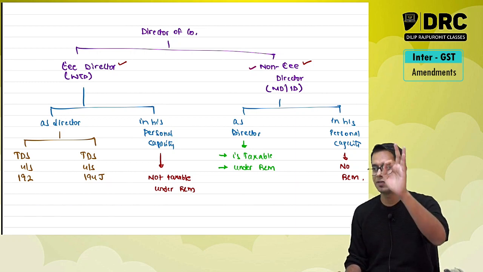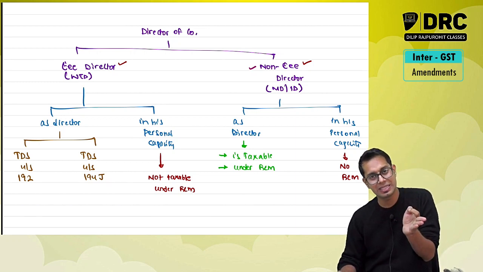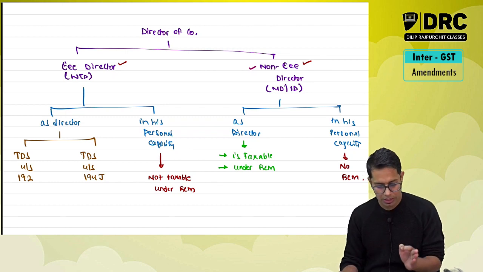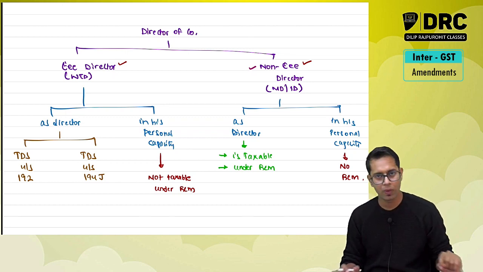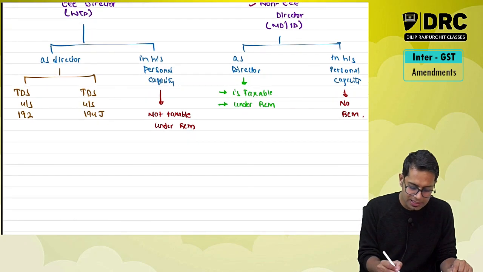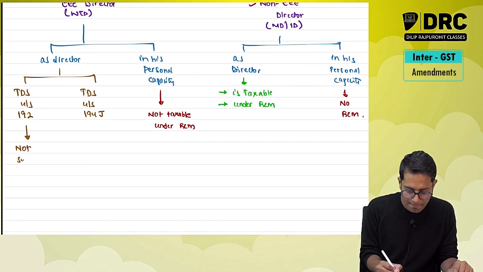If the TDS is deducted under section 192, then it is not a supply. Therefore, no GST.